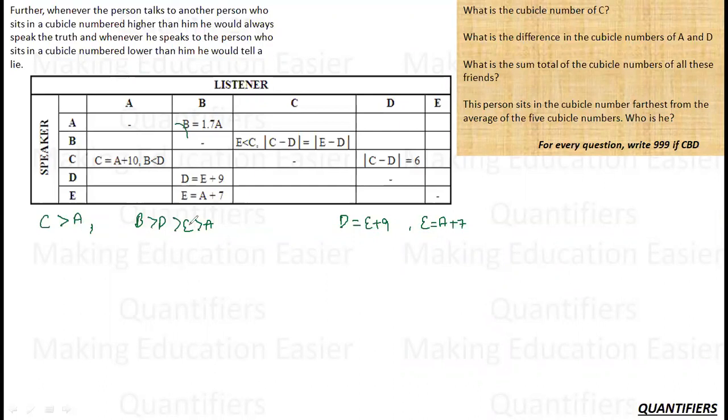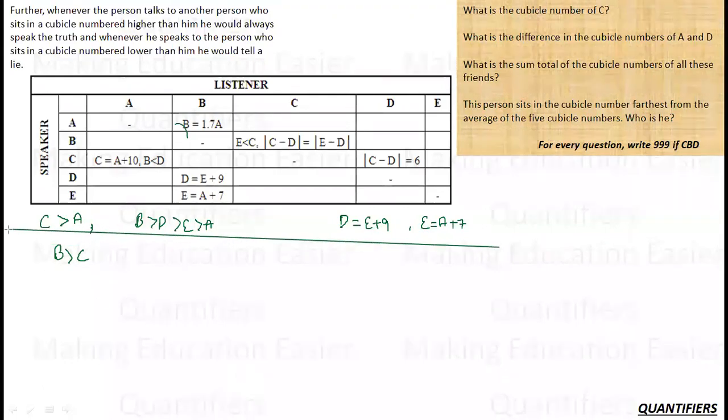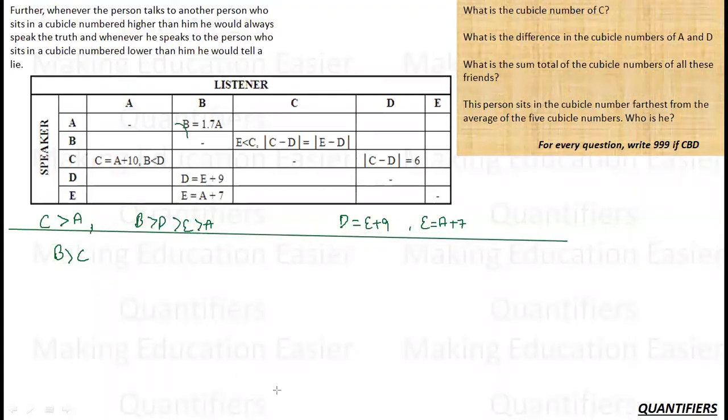Now, what can we assume? First, let me assume that B is greater than C. There are only two cases possible: B is greater than C and B is less than C. All the statements given above this line are already true. So B is greater than C, I have assumed, which means B will lie to C. B will lie to C because his cubical number is greater.